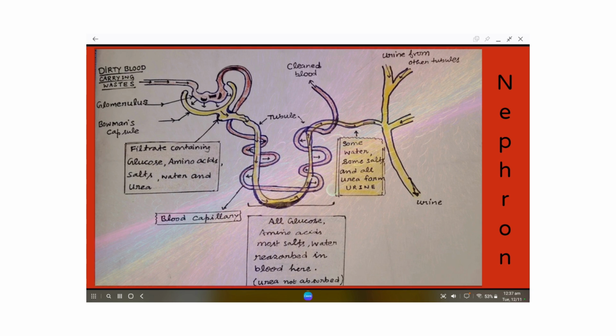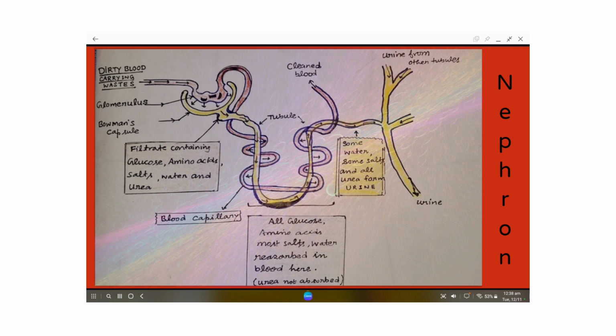The small tube-like structure again reabsorbs the glucose, amino acid, salt and water, but in the tubules urea, that is the waste material that is going to form the urine, remains in the tubule.